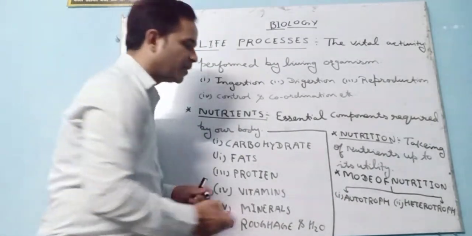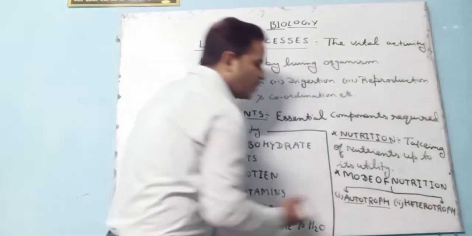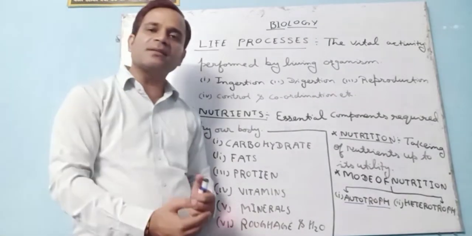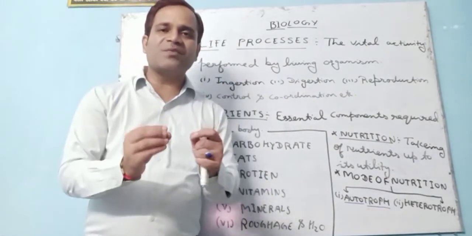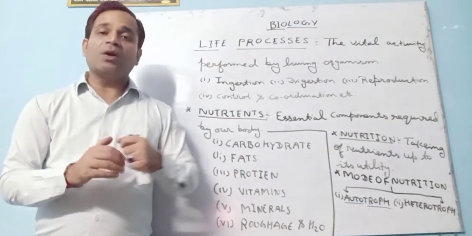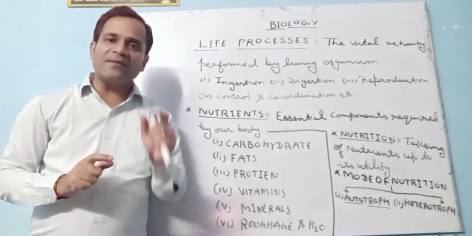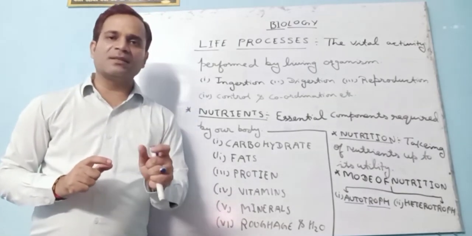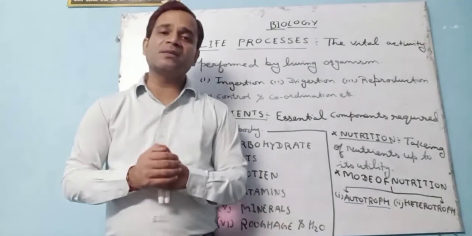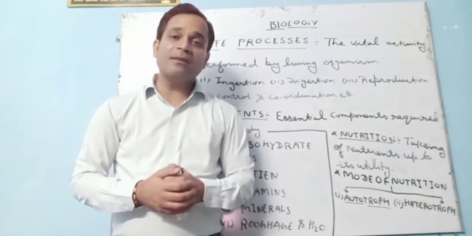I have written it there. As the name suggests, auto and troph. Auto means what? Self. And troph means what? Synthesize. So the organisms which make their own food, they do not depend on others. They prepare their own food. So living organisms which make their own food are termed as what? Autotroph. The best example is green plants.